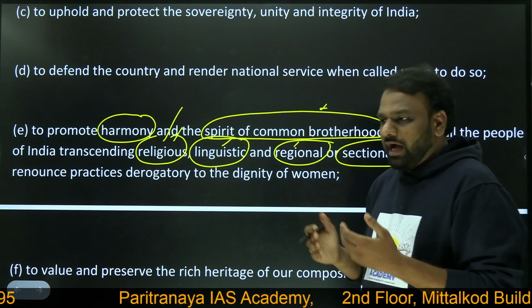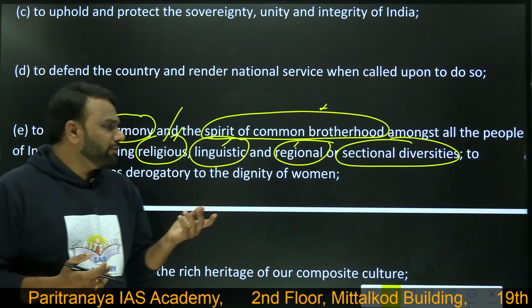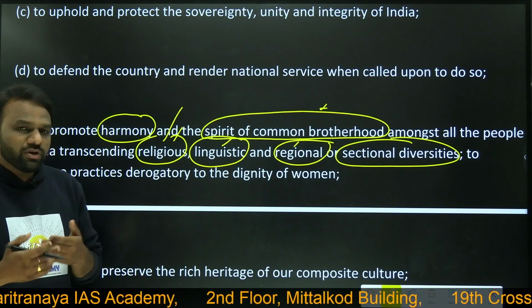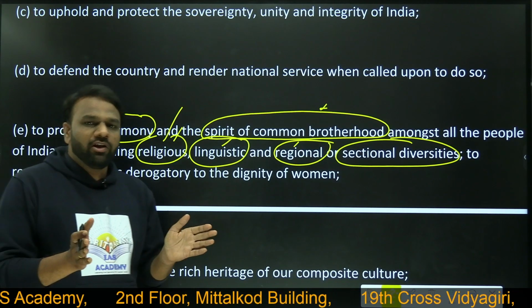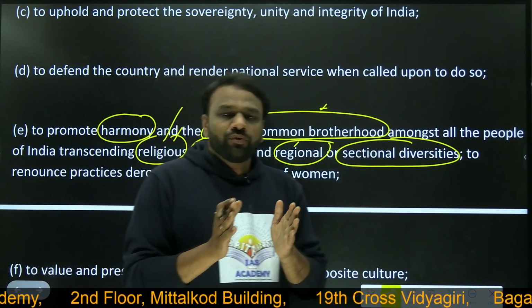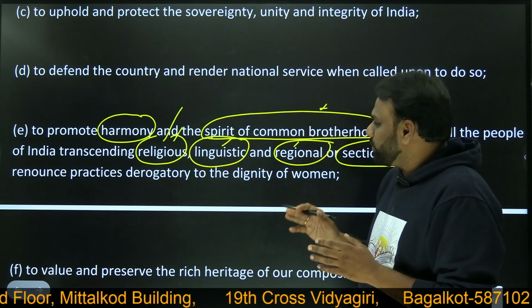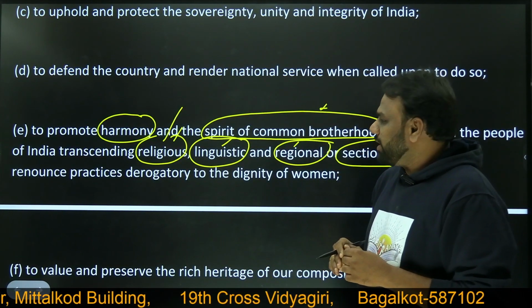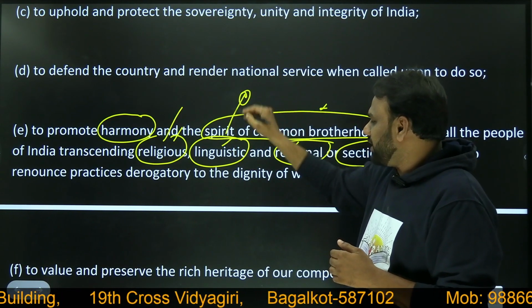Similarly, many times our language acts as a threat to the harmony. So I am a Kannadiga, you are a Tamilian, you are a Malayali speaking person. If we do such kind of discrimination, then what happens? The unity of the nation will be lost. The peace will be lost. So we should never promote any ideas which become a threat to the integrity of India. We should never try to bring differences because of the language.